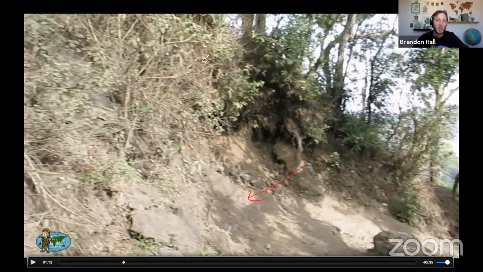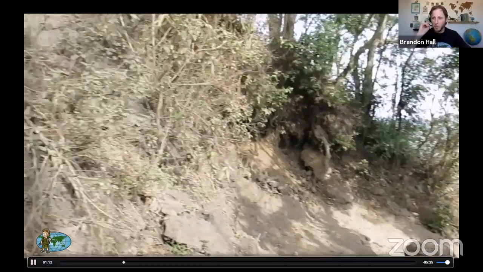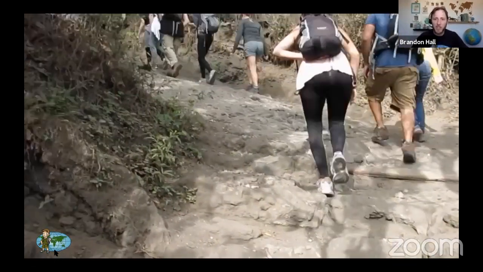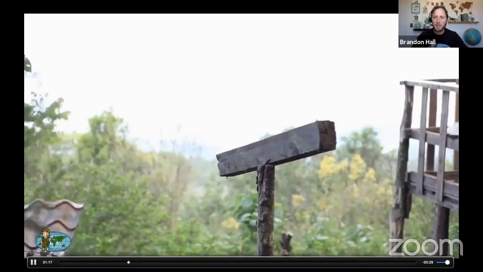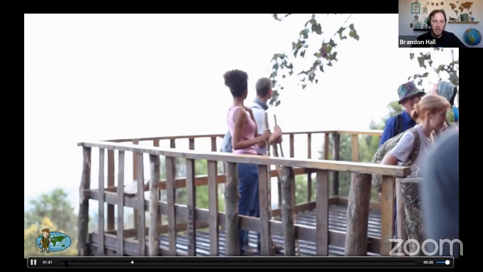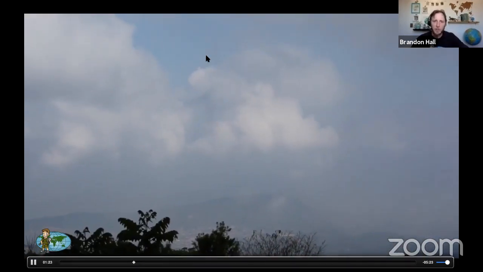A campfire just puts out a little bit of ash. Imagine how much ash comes out of a volcano. A lot. And so sometimes, in the case of 2010, which we'll learn about in just a few minutes, it covered some parts of the volcano with 3 feet of ash. Can you imagine 3 feet of ash, guys? So we're going to stop at this overlook, and it's kind of a hazy day, but we're still going to look out here because I want to point down to the community here.